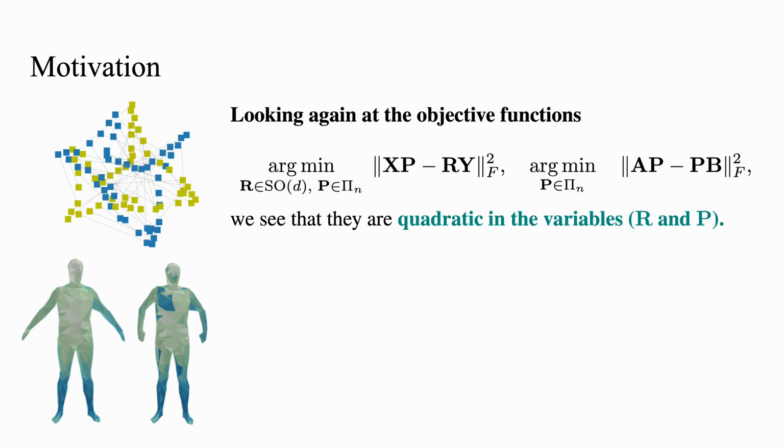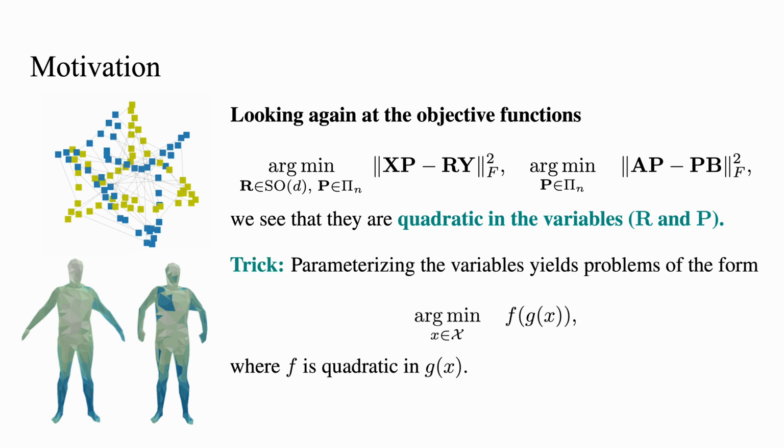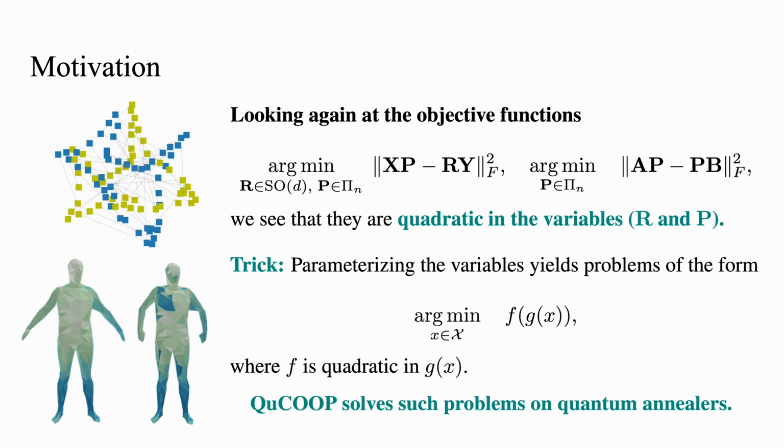Consider again the objective functions. We see they are quadratic, and hence convex in their variables. However, these variables lie in complex non-convex sets. We observe that if we could parameterize the variables with binary variables, then we could turn the problem into optimizing a possibly non-quadratic composite function over binary variables. As AQC devices excel in binary optimization, QuCOOP enables the optimization of the resulting functions on AQC devices.